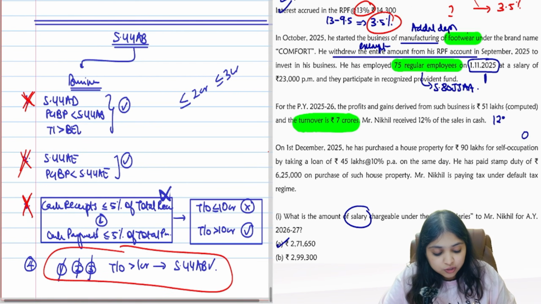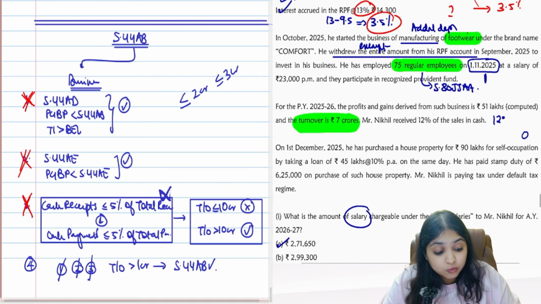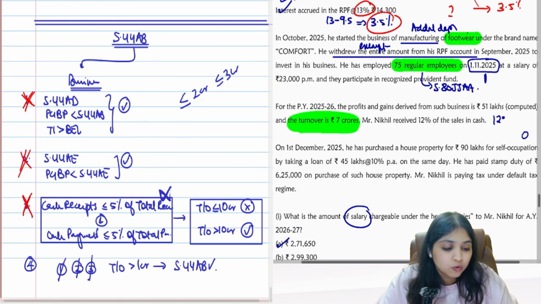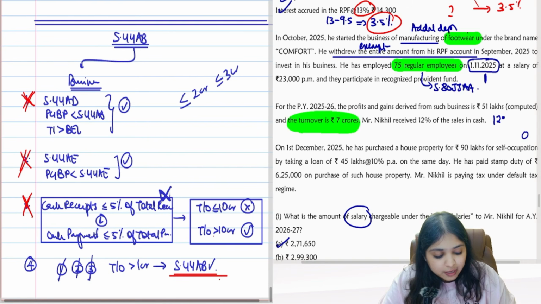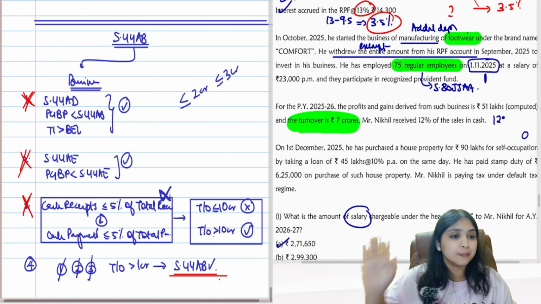In the fourth situation, turnover has to be more than 1 crore. Is your turnover more than 1 crore? Yes, guys, it is 7 crores. So therefore, I am falling over here. Therefore, 44AB tax audit is applicable for me.